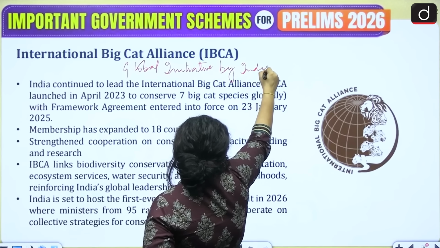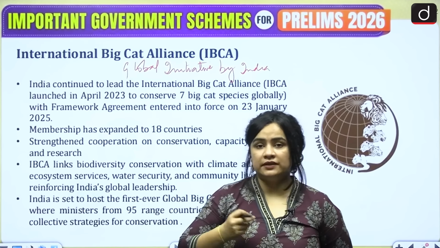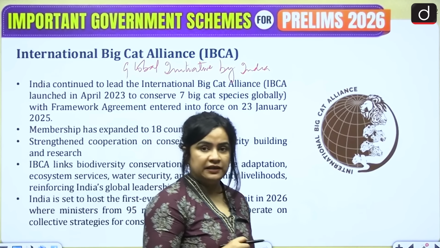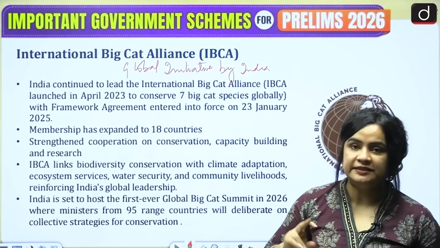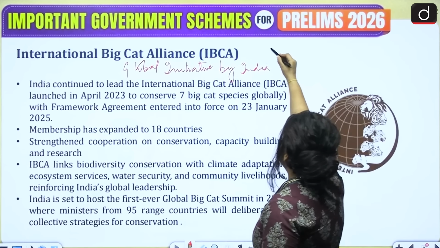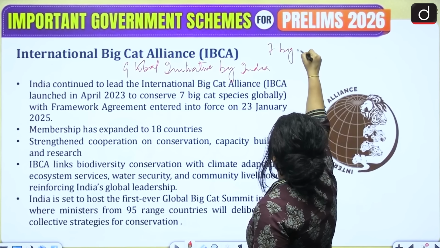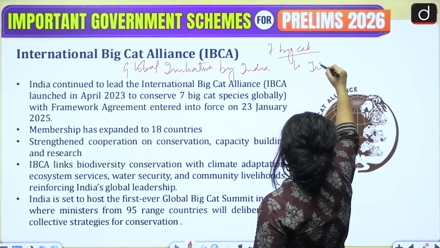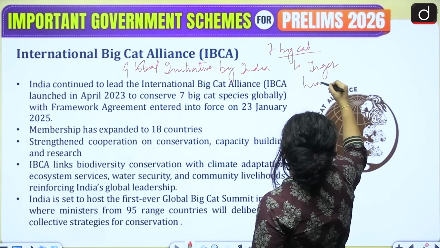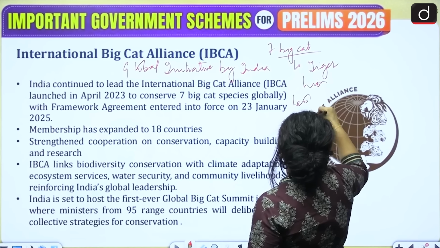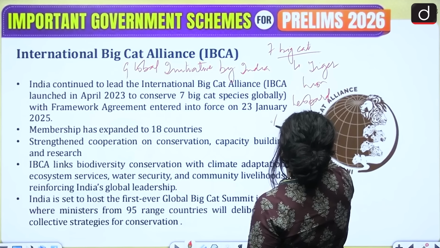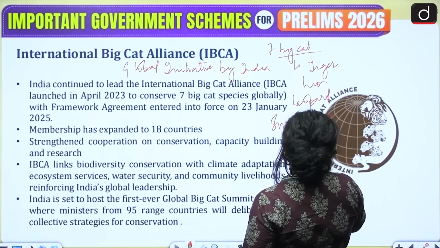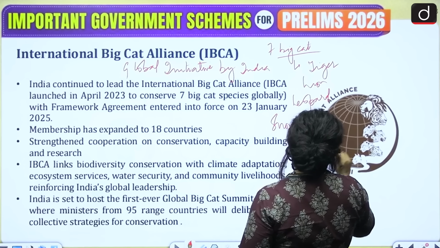And as the name suggests, if it is a big cat alliance, it naturally aims at conservation of certain big cat species. How many big cat species? 7 big cat species. Now, what are those big cats? They are tiger, lion, leopard, snow leopard, jaguar, cheetah and puma.